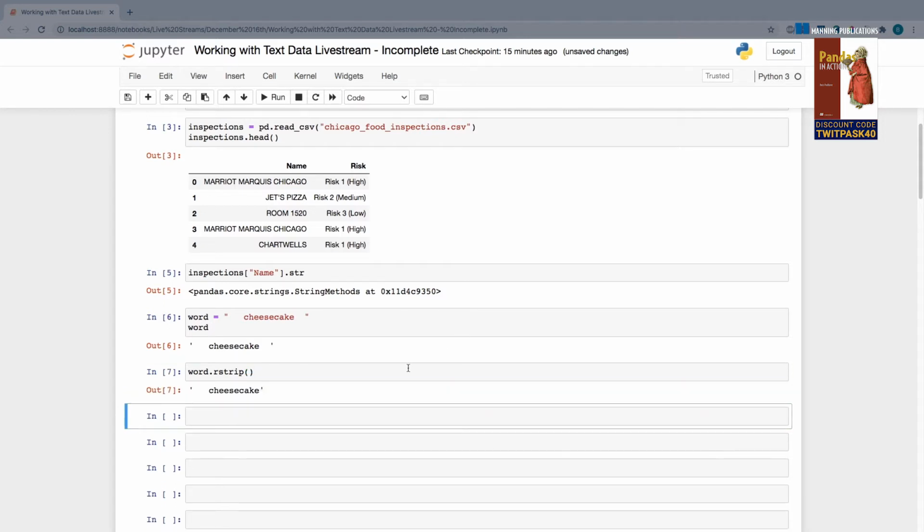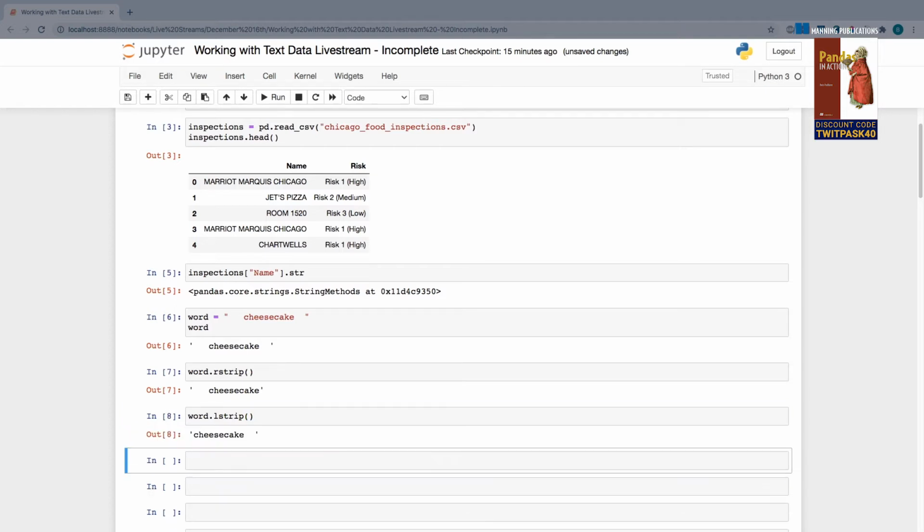So if we take a look at this output and compare it to the one above, you can see in my original word string, there is white space to the right of cheesecake. Here it's removed. If I want to do the same thing to the left side, there is a complementary method called lstrip. Makes sense, right? L for left, left strip. That removes the white space on the left side of the string.